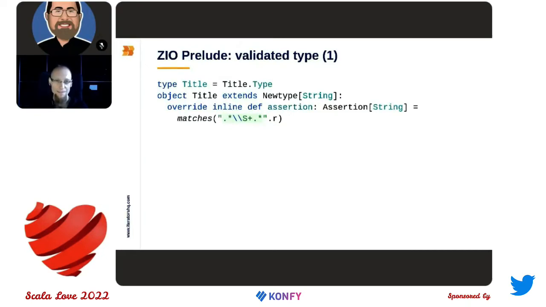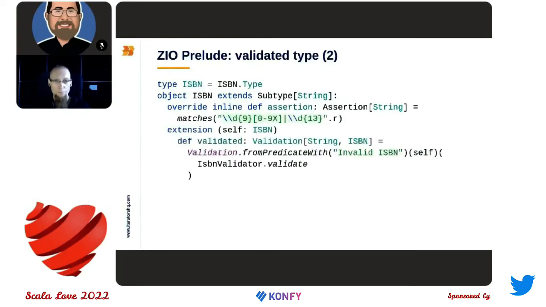We can build an assertion using predefined building blocks, but still it is quite powerful. And the best thing about assertion is that it works at compile time. So when I define a title like here, the compiler will not let me create a title that is blank.